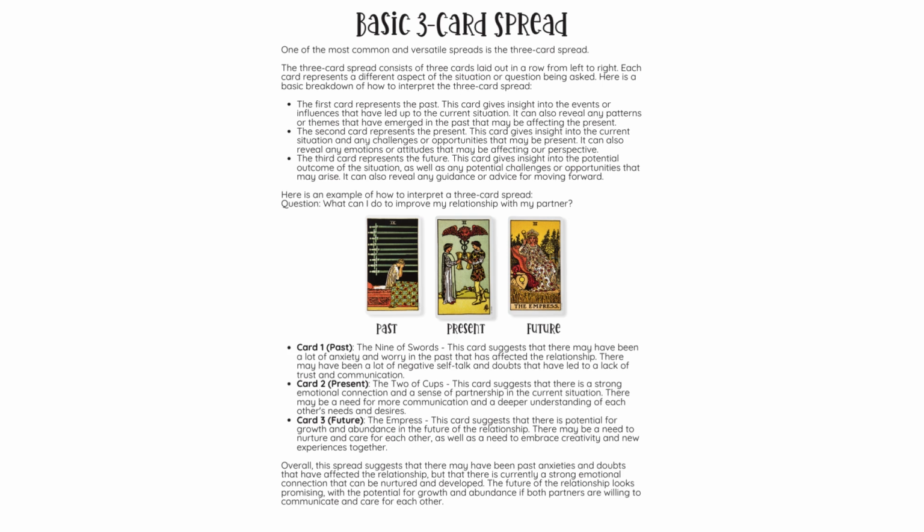Here is an example of how to interpret a 3-card spread. Question: what can I do to improve my relationship with my partner? Card 1. Past. The 9 of Swords. This card suggests that there may have been a lot of anxiety and worry in the past that has affected the relationship. There may have been a lot of negative self-talk and doubts that have led to a lack of